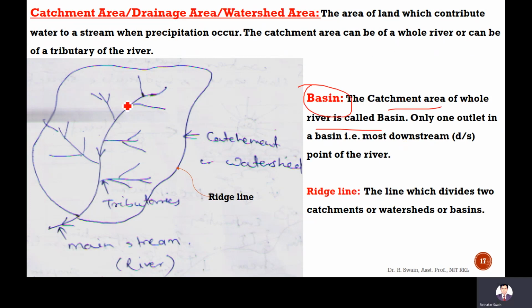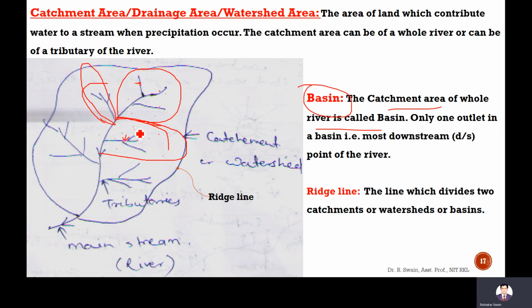This is the catchment of this stream. And this is the catchment of this stream. Another example: this is the catchment of this stream, and this is the catchment of this stream. So when rainfall occurs here, the water will join this stream.